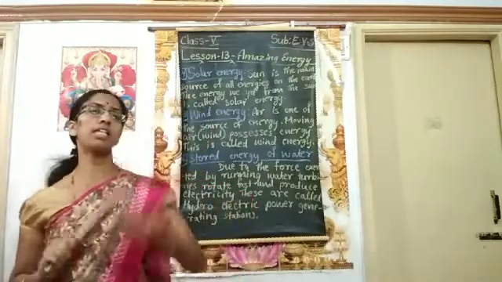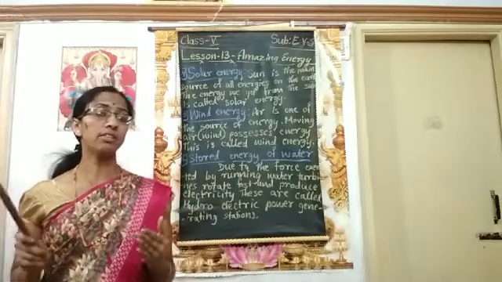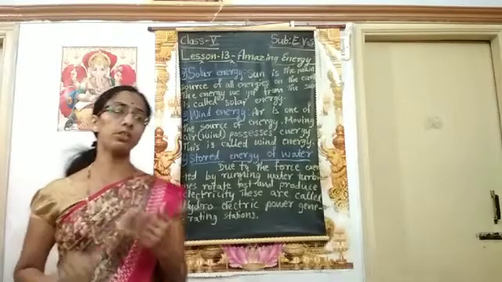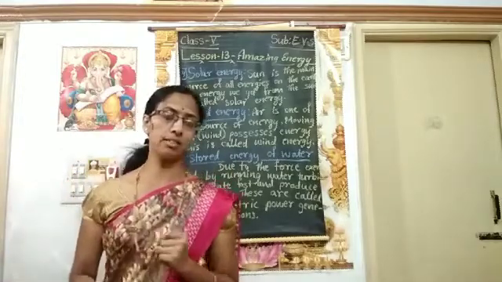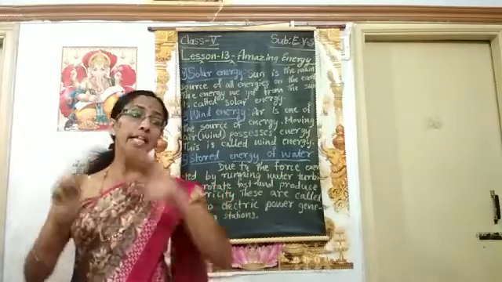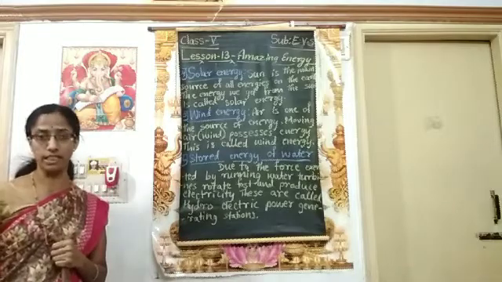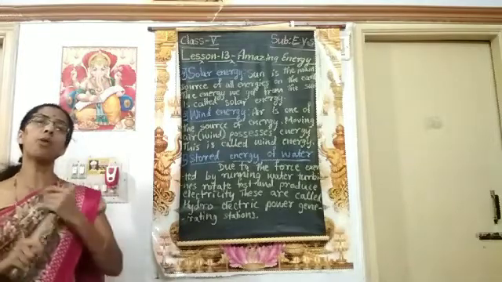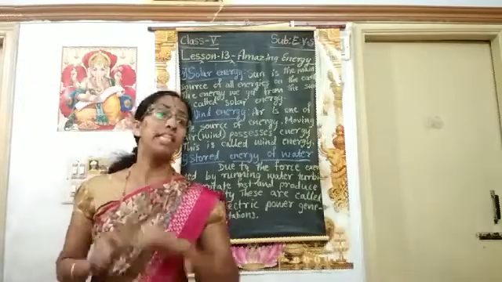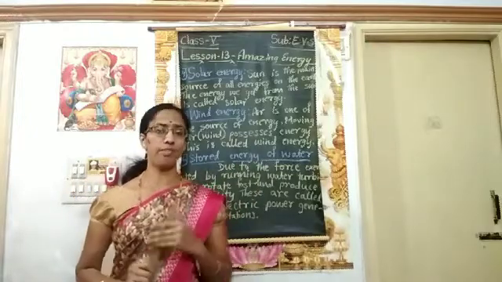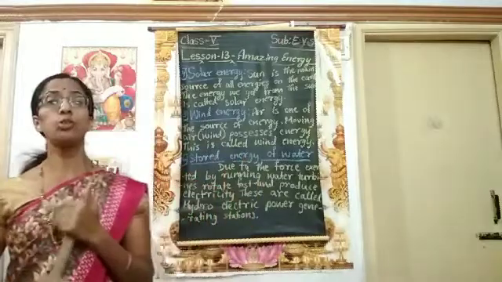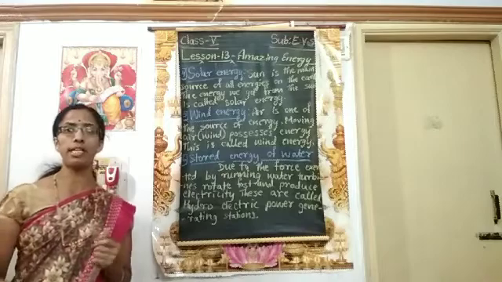To survive, all the living organisms need this solar energy. And we already learned in the first lesson, all the plants use this solar energy to prepare their food. That process is called photosynthesis. Children, sun is the main source of all the energies on the earth. The energy we get from the sun is called solar energy.